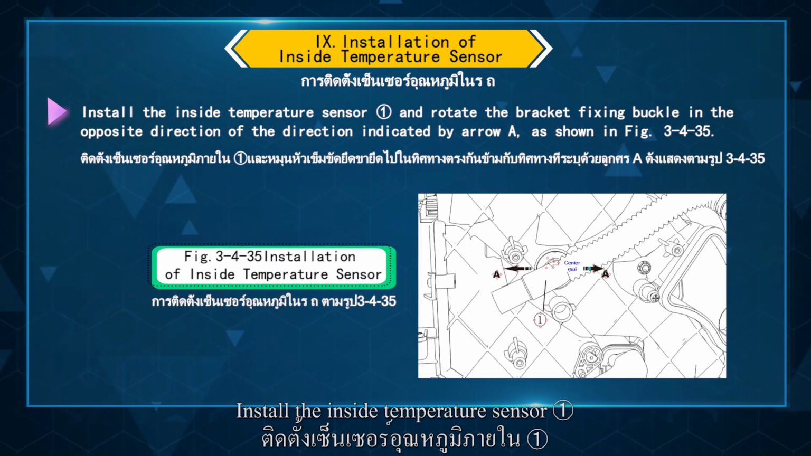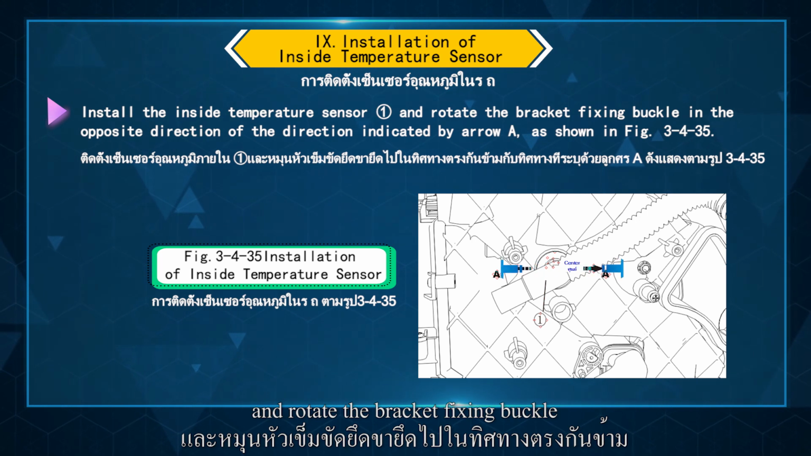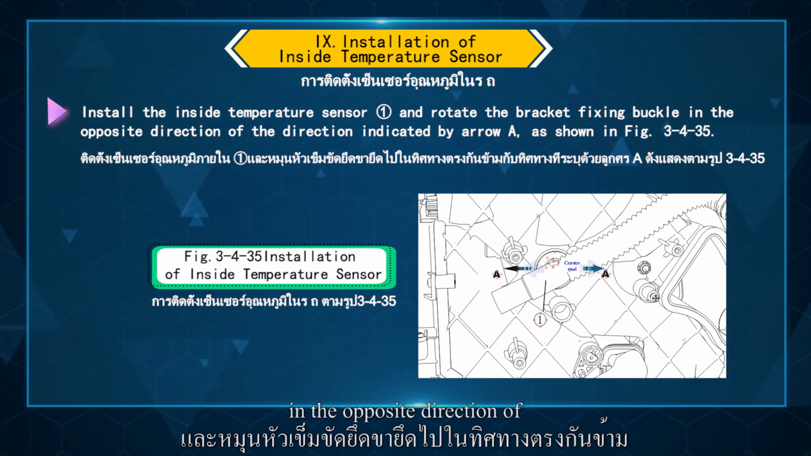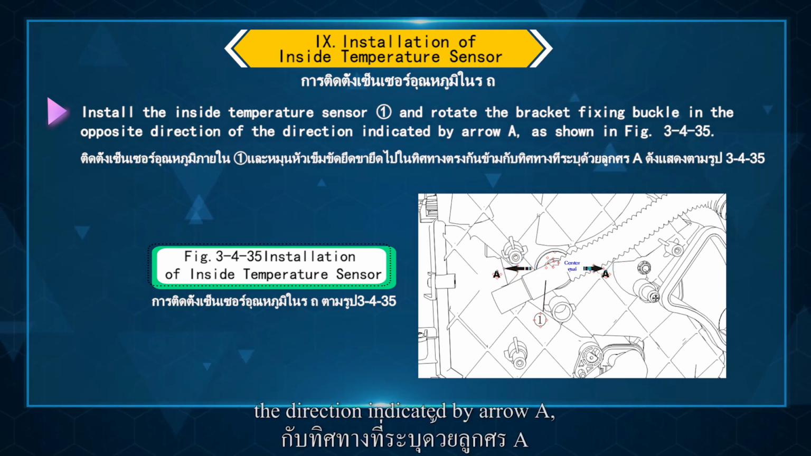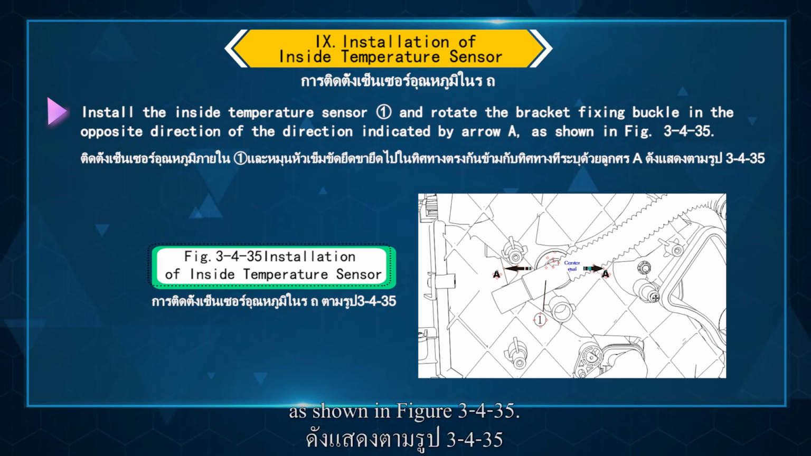9. Installation of inside temperature sensor. Install the inside temperature sensor circle 1 and rotate the bracket fixing barcode in the opposite direction of the direction indicated by arrow A, as shown in Figure 3.2.4.35.